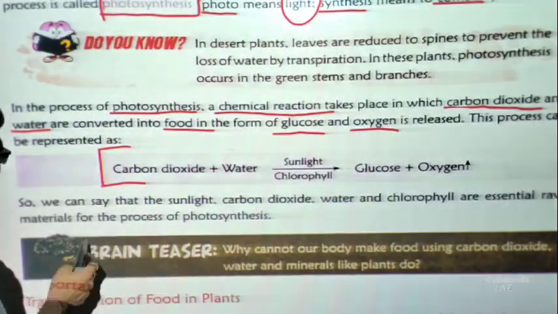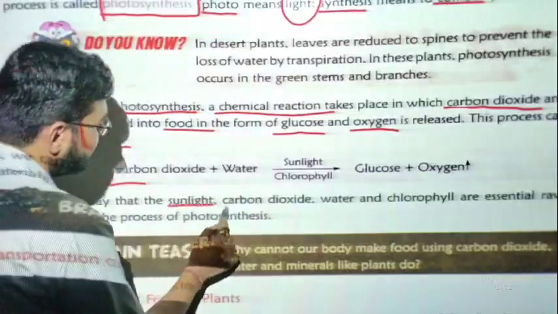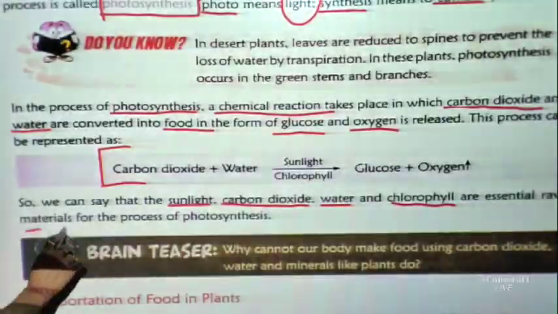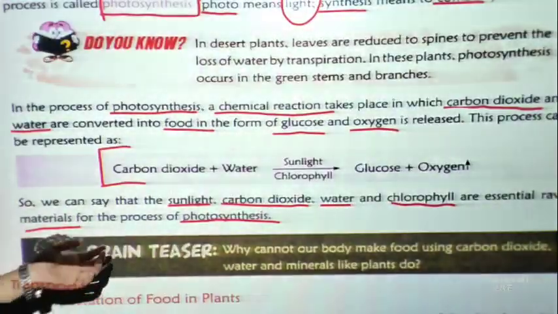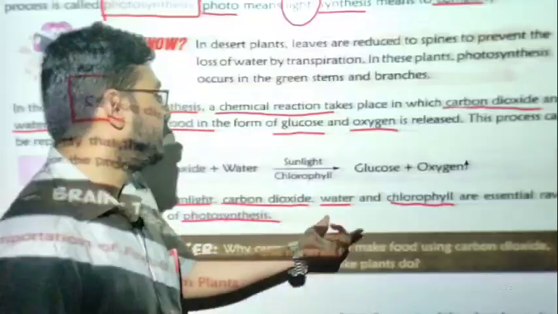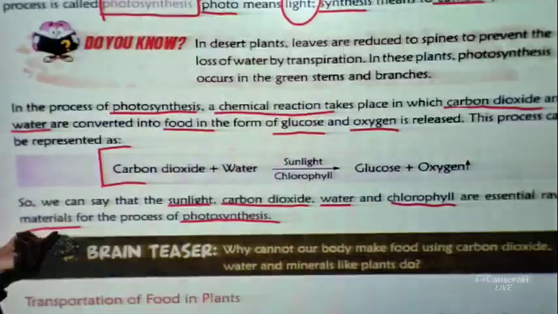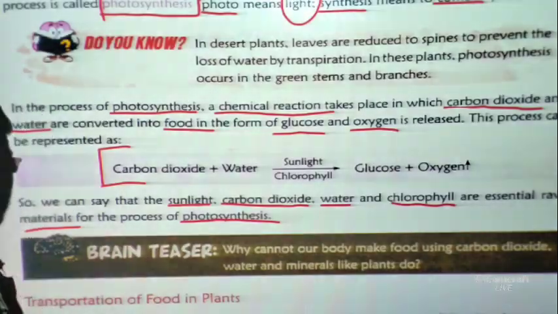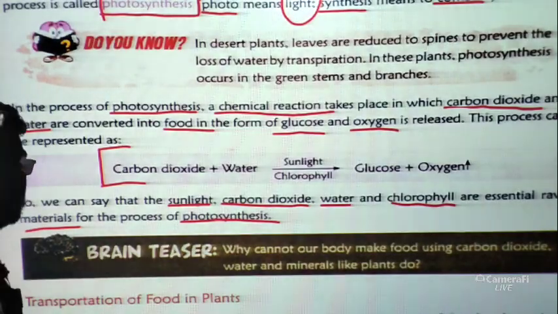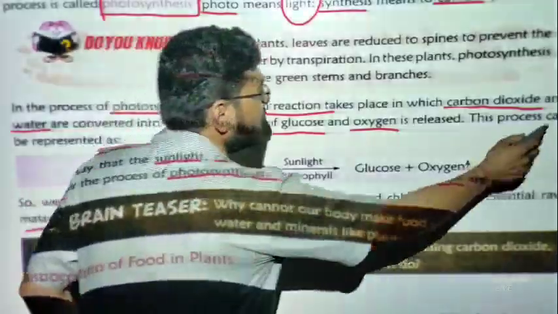So we can say that sunlight, carbon dioxide, water and chlorophyll are the essential raw materials for the process of photosynthesis. Very much important. I hope students it is clear to you.